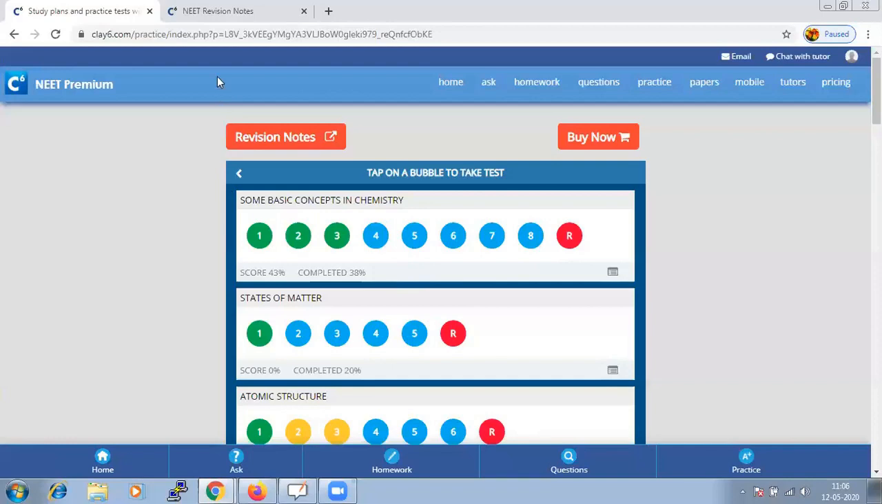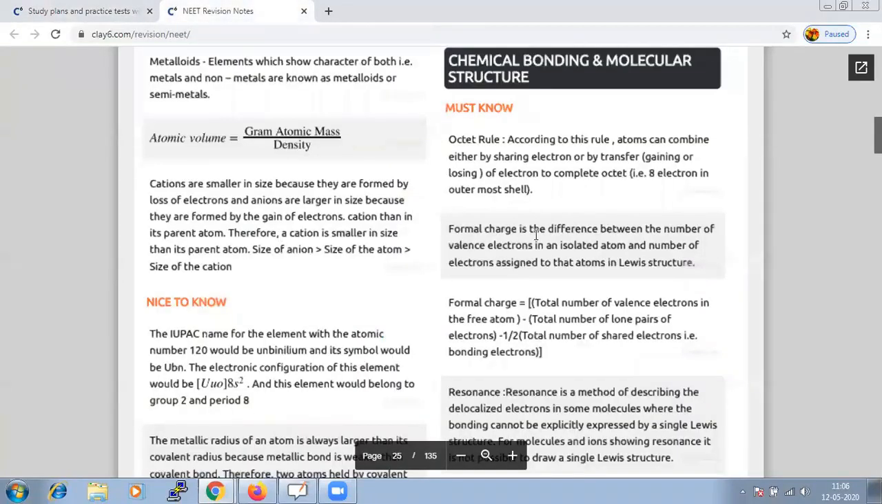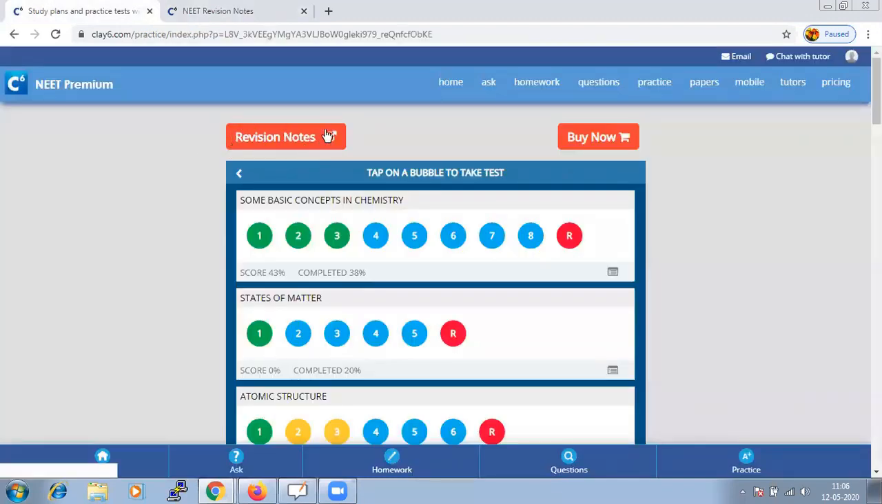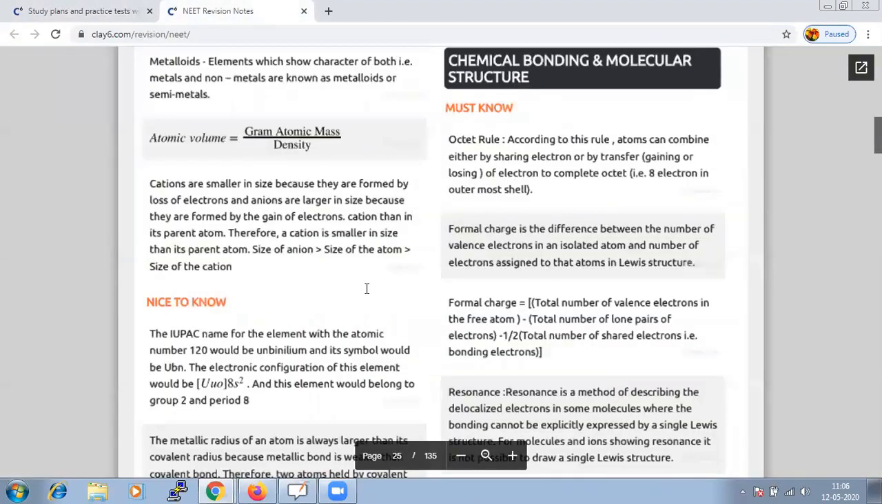Let us start the session today. First half an hour we'll be discussing the concepts, and our revision notes will be helpful for you to go through the concepts. And here it is, if you click on revision notes, it opens in a new tab. So let us start the session with chemical bonding and molecular structure.